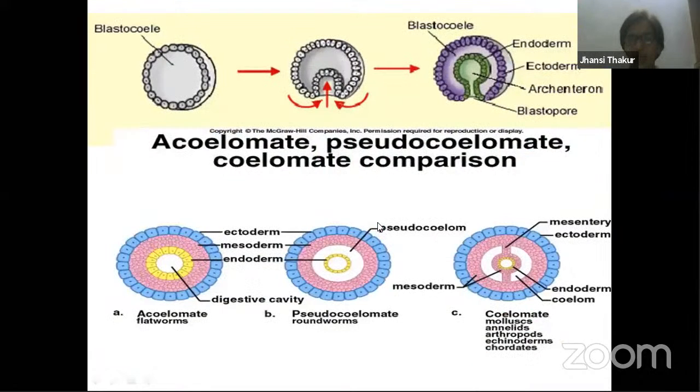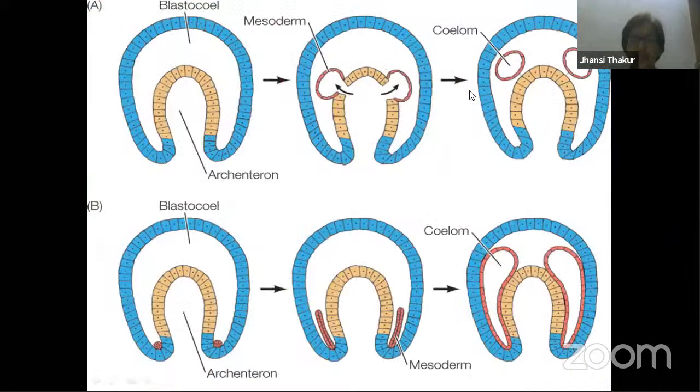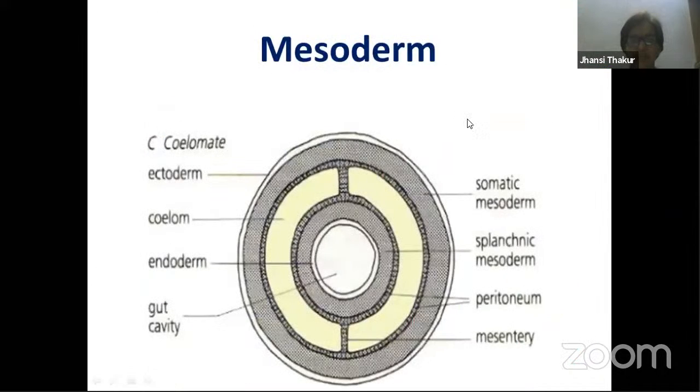So hope you understood the coelom, whether it is schizocoelous condition or enterocoelous condition. In any case, you find the same thing: outside ectoderm, mesoderm, then space, then mesoderm, then digestive space.